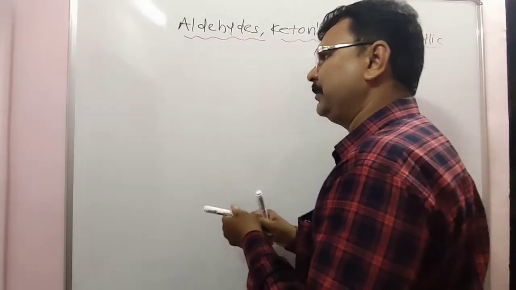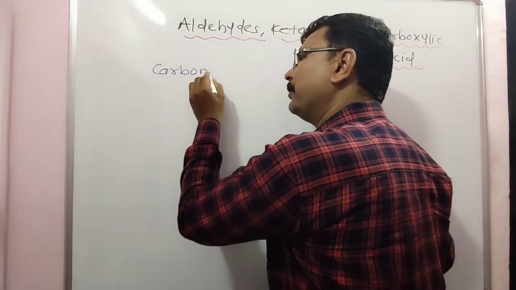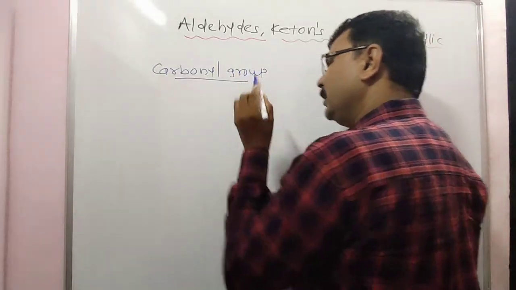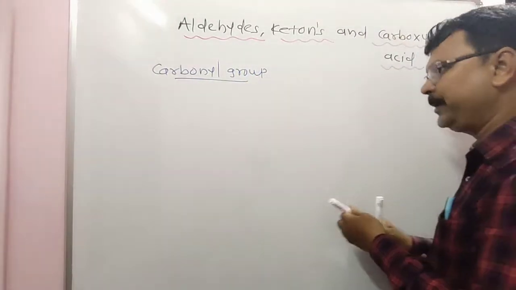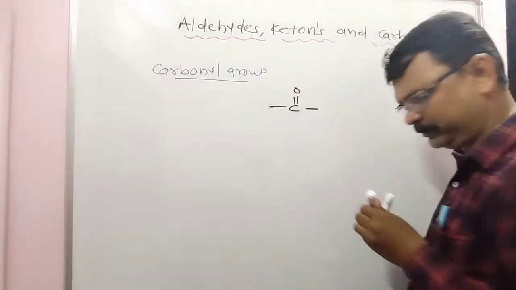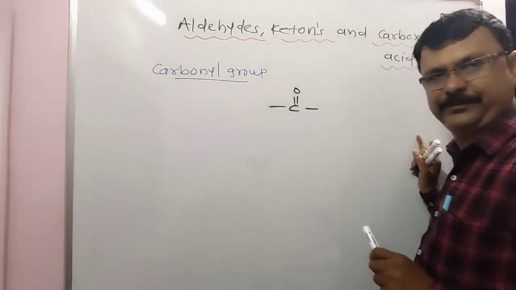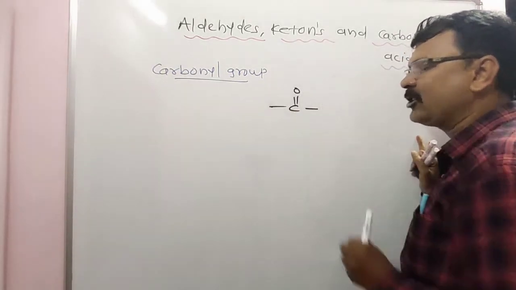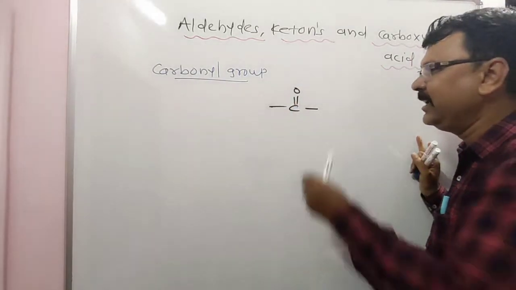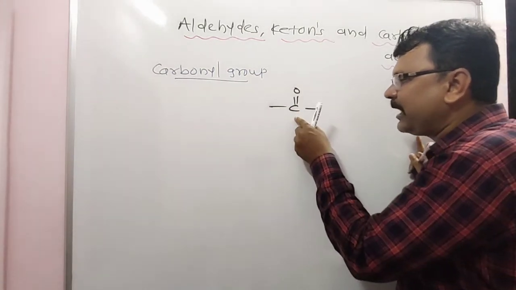What is meant by a carbonyl group? The carbonyl group is the CO group. It is a functional group in which a carbon and oxygen are joined by a double bond, and the two valencies of carbon are free.